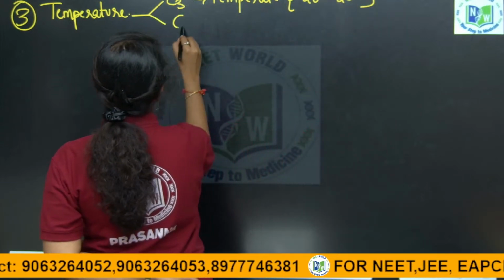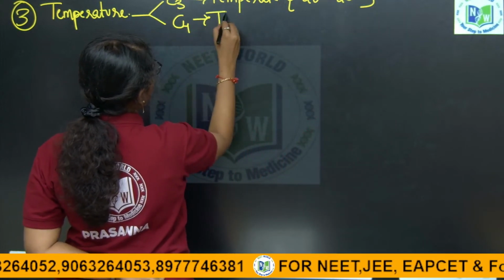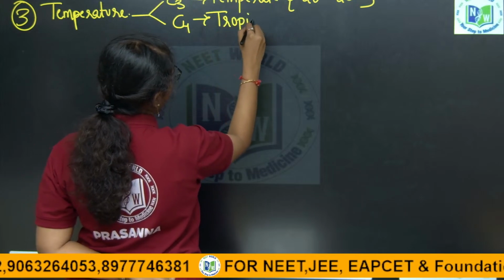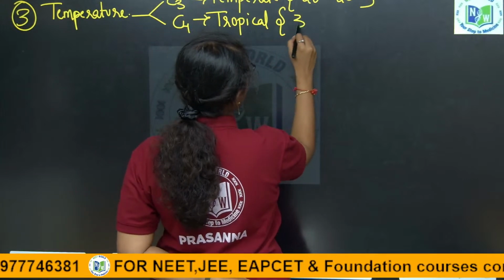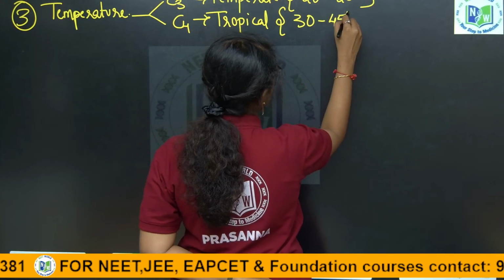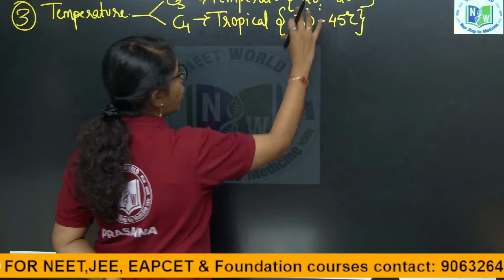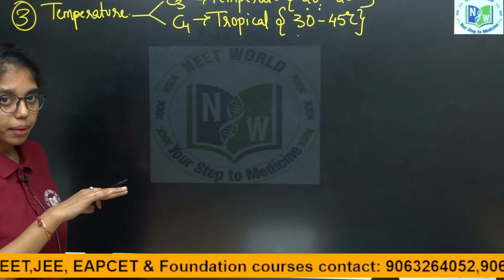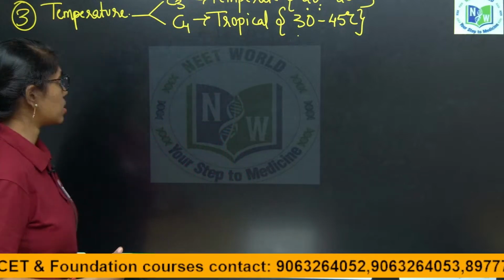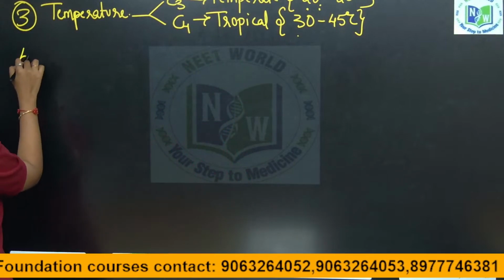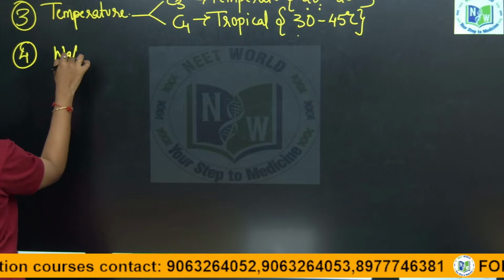In C4 plants, that is dry tropical plants, the optimal range is 30 to 45 degrees Celsius, to conduct maximum photosynthesis. This is temperature.